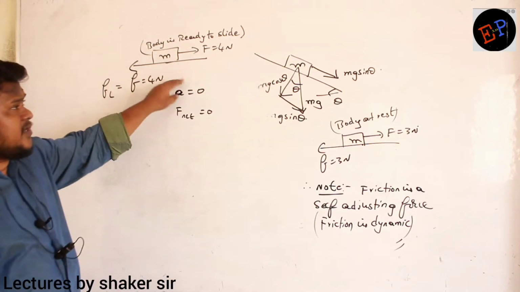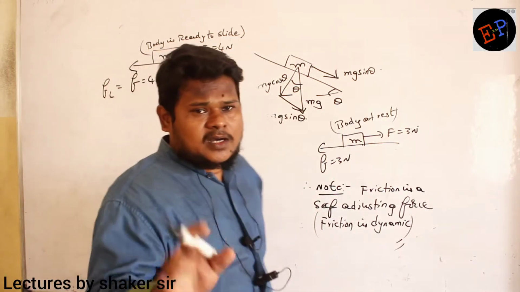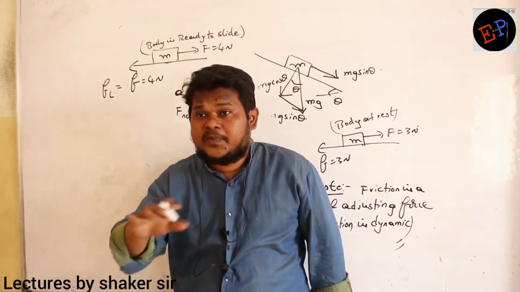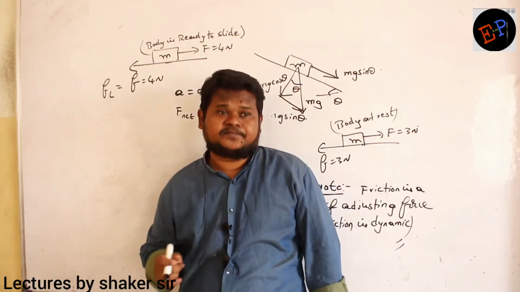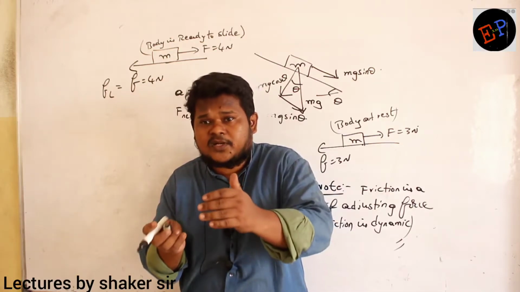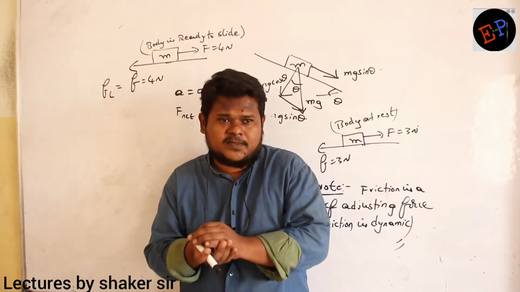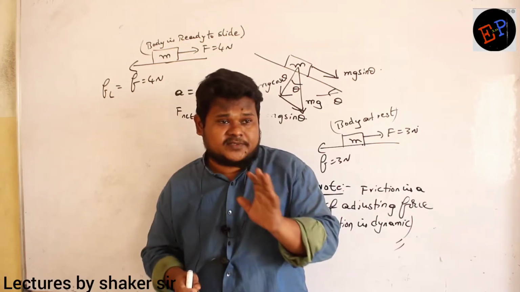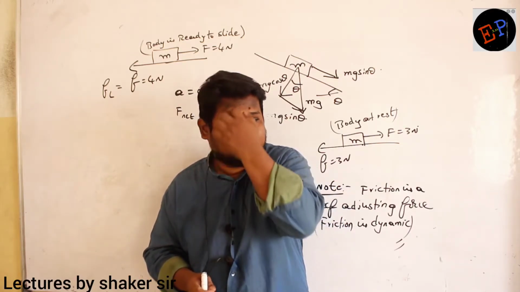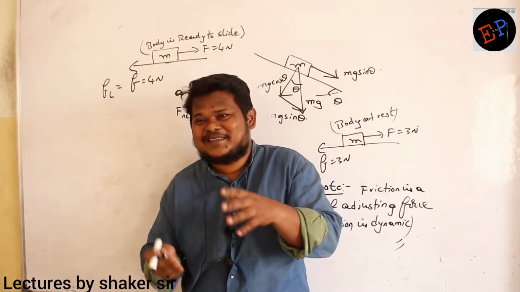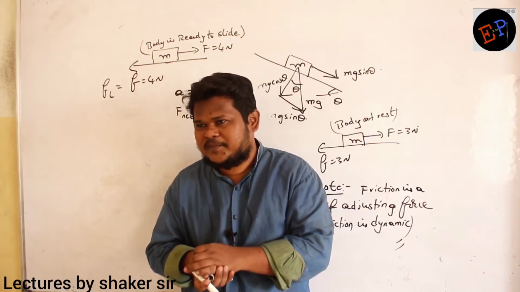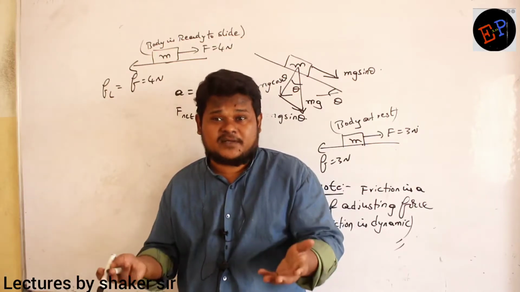So therefore, between two surfaces, friction varies only up to a certain level. Beyond that, friction cannot develop. Between two surfaces, friction can increase only up to a particular amount. After that, friction cannot increase. So that maximum value of friction is called limiting friction. Are you able to understand? And limiting friction depends on many factors.